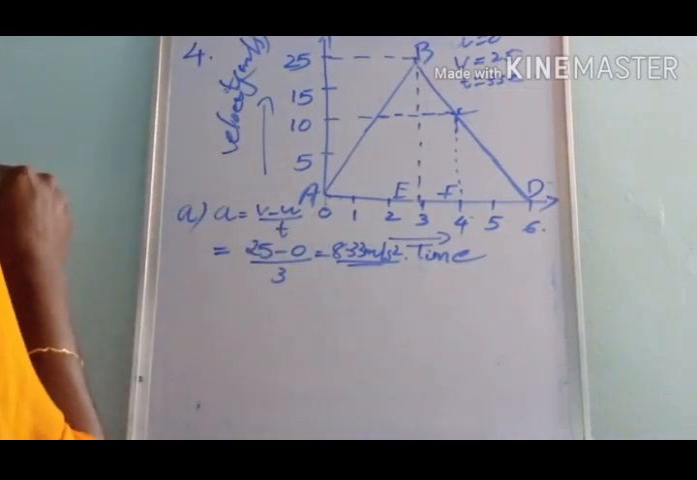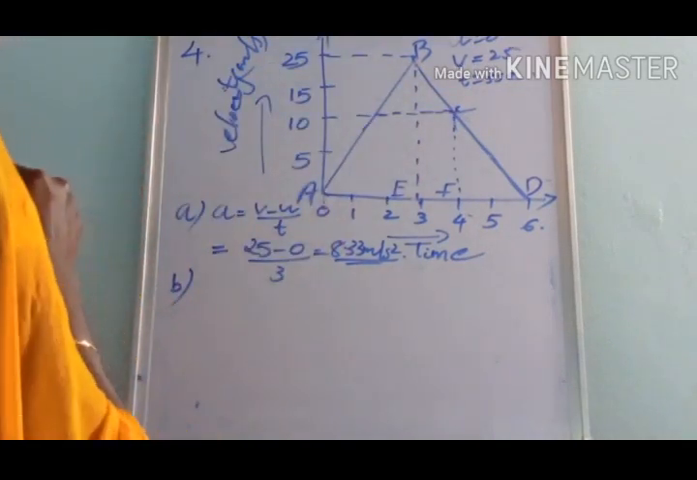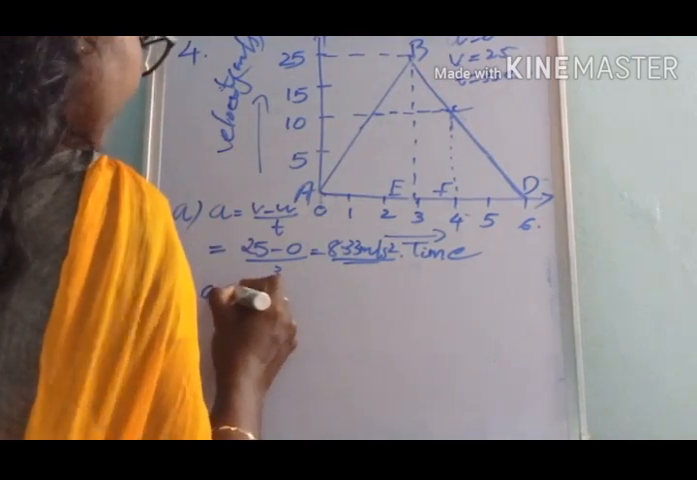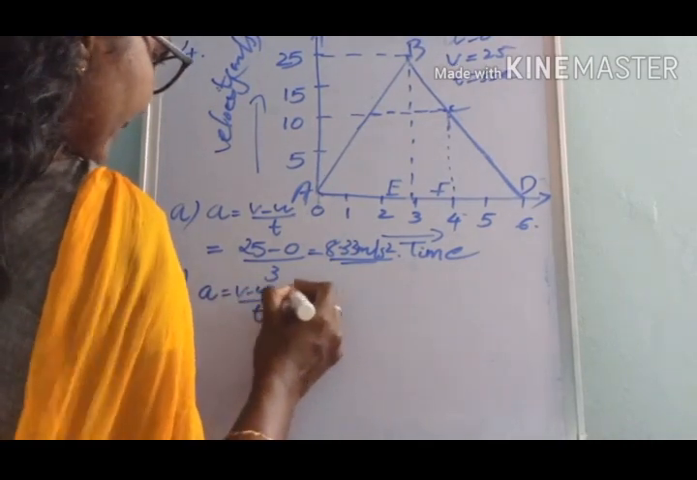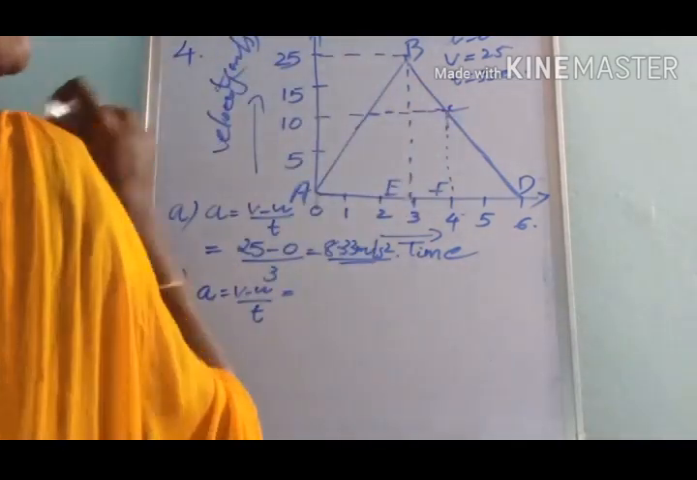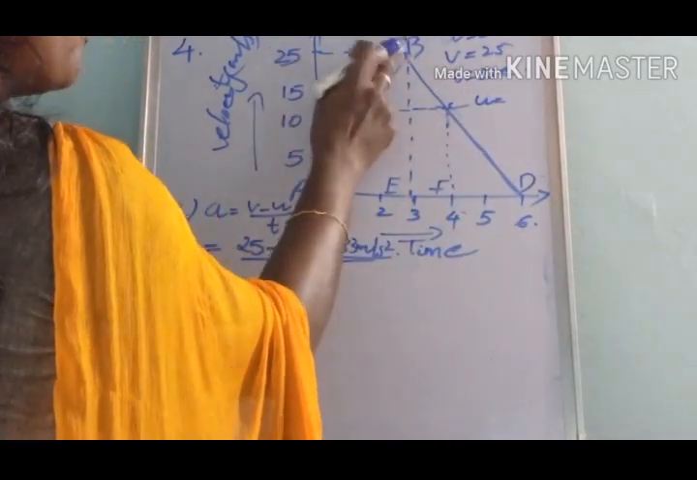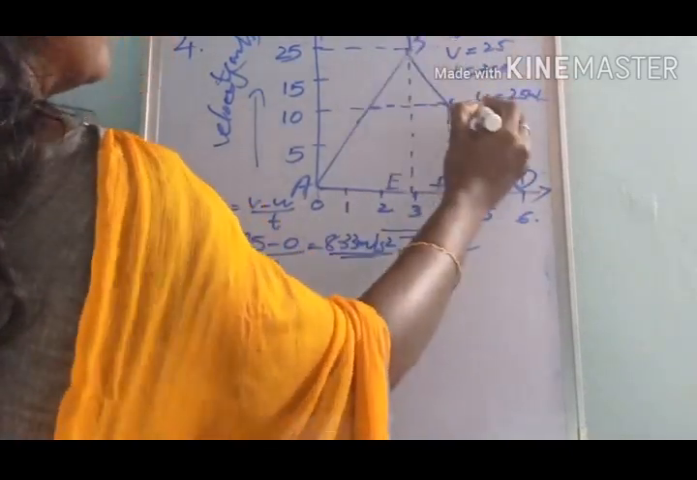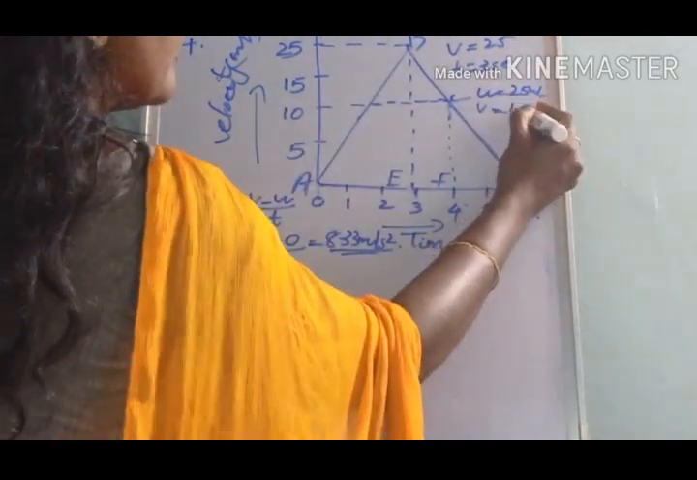The next we have to calculate the acceleration from B to C. In a similar way, we can use the same relation, a is equal to (v − u) by t. Here, what is the initial velocity? It is B to C, so the point B corresponds to the initial velocity. u is equal to, corresponding to the point B, 25 meter per second. Then what is the final velocity? It corresponds to C. It is 10 meter per second.